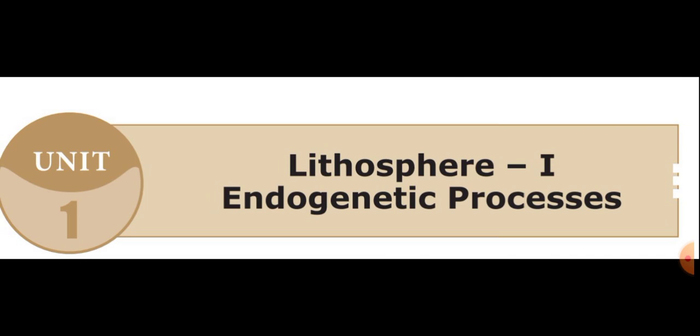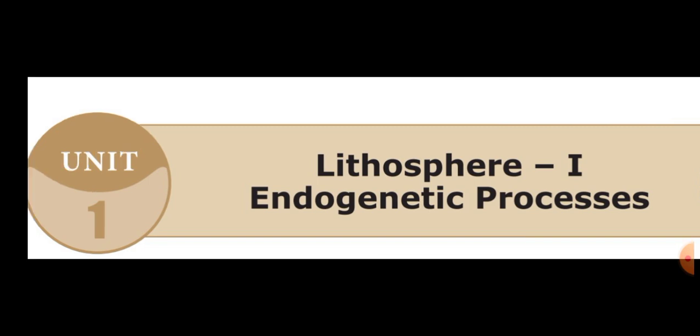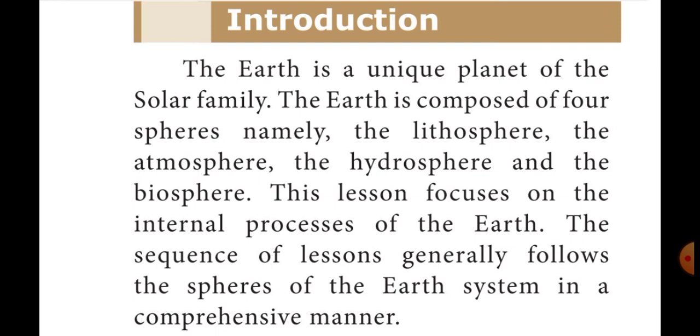Now listen, students. The earth is a unique planet of the solar family. The earth is composed of four spheres. Spheres means any round object shaped like a ball.